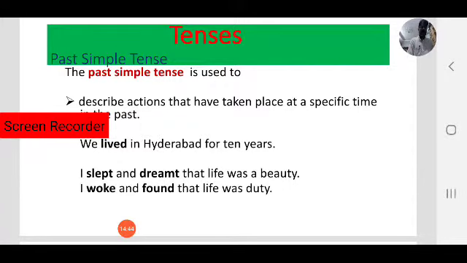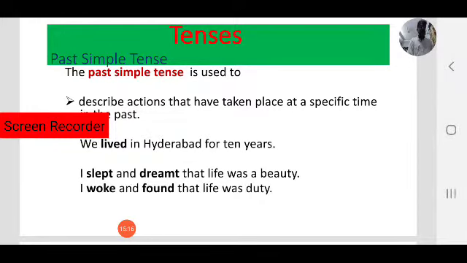Present simple is used to describe habitual actions, daily routines, and universal truths. Those are repeated actions in present simple.